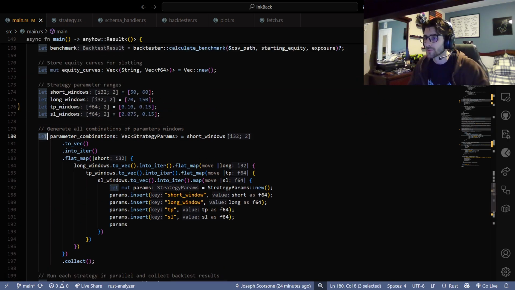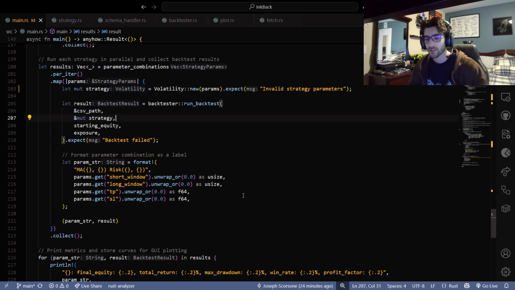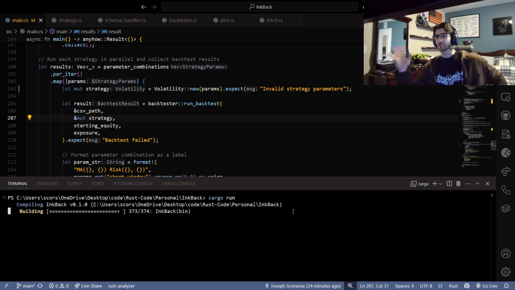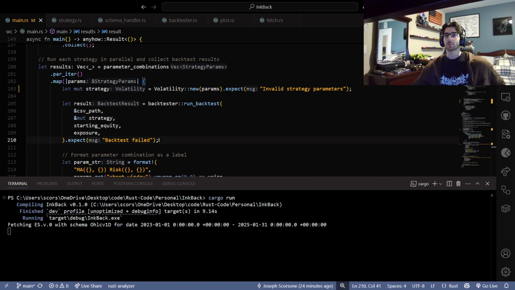Right. Now, this is just where we get all of our parameter combinations, and then we're going to run each backtest. If you were going to actually run this for the first time, it would take quite a while, but it's okay because I wrote it, right? Oh, I don't know if I said it, but this is an Ink product as well. This will actually take a second because it has to request the ES data. But yeah, this is an Ink product.